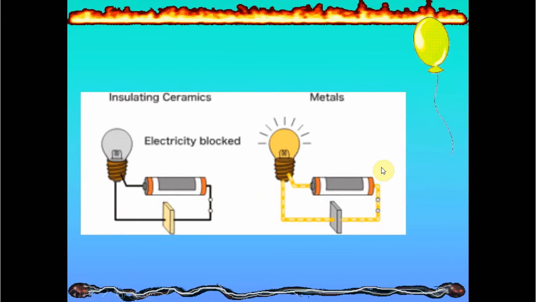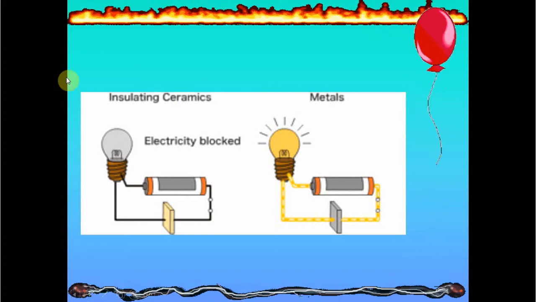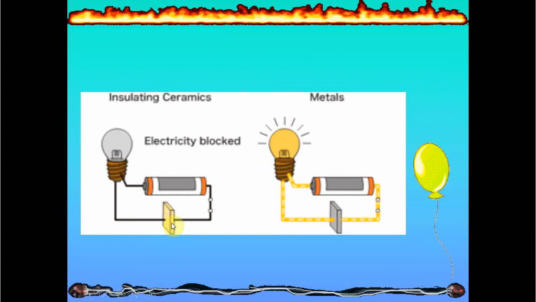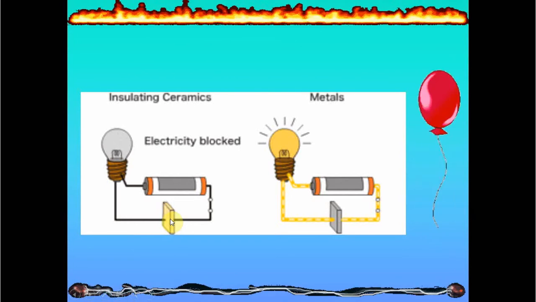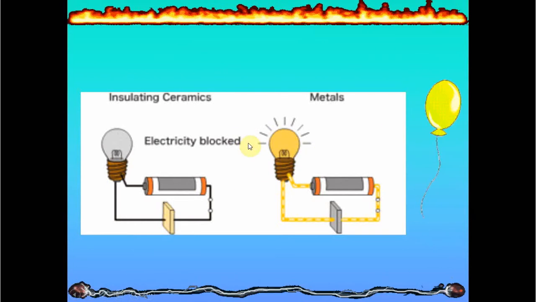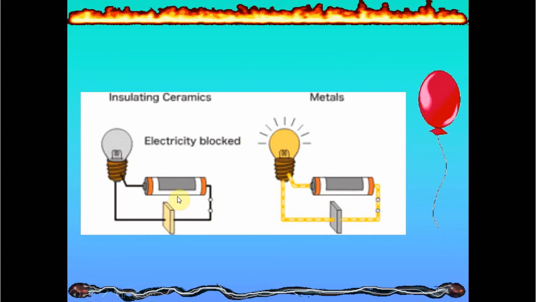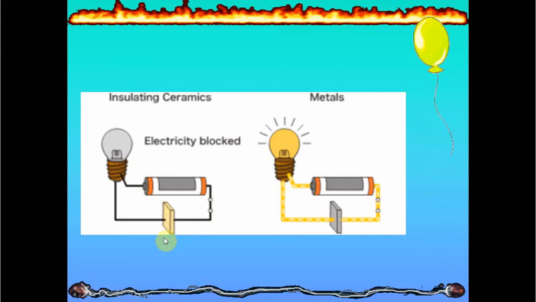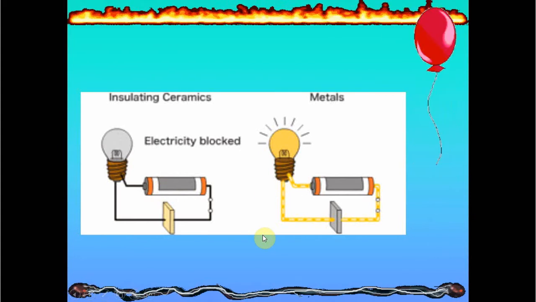Okay, if you want to test a substance and see whether it conducts electricity or not, you can simply place the substance in between an open circuit to close it, and then see if the light bulb lights up, then it's a conductor. If not, it's an insulator. So in this case, the wood is an electric insulator, while the metals are good conductors of electricity.